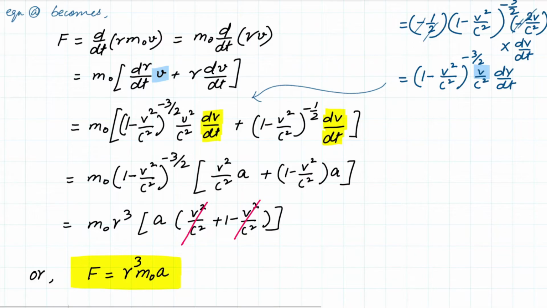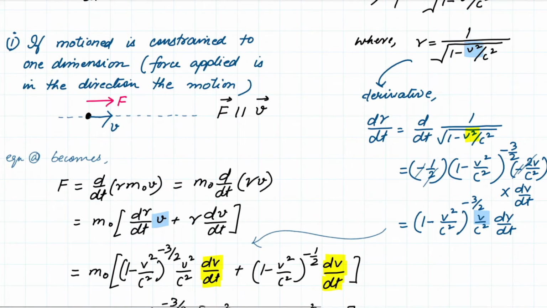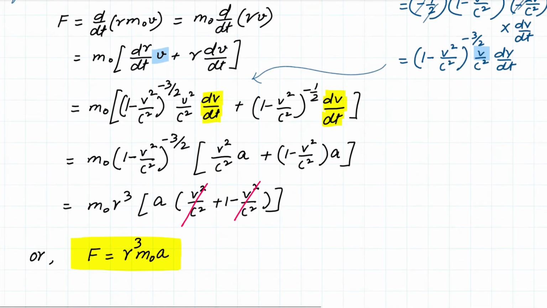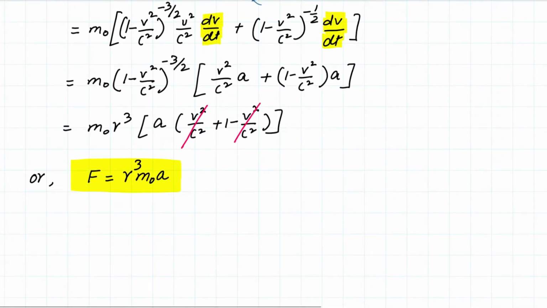So if the motion of the object is constrained in only one direction and the force is applied in a direction in which the object has some velocity, in that situation the acceleration that the object is going to experience will be given by this expression. Now this is very much unlike the Newtonian expression for force. What is the Newtonian expression?